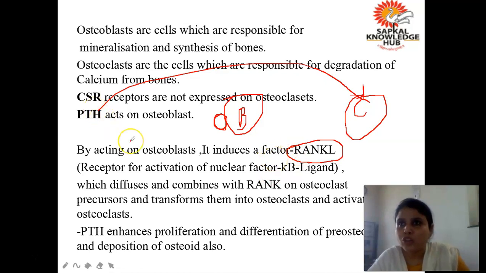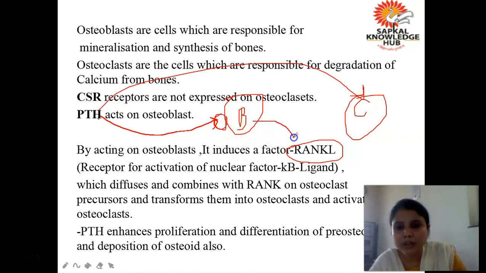So parathyroid hormone, see, this is parathyroid hormone. What will it do? It will bind with this receptor which is present on osteoblast and induce this factor. Are you getting? As soon as parathyroid hormone binds with osteoblast, there will be induction of this factor.